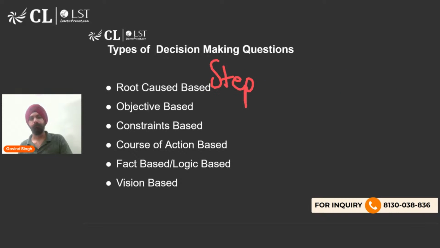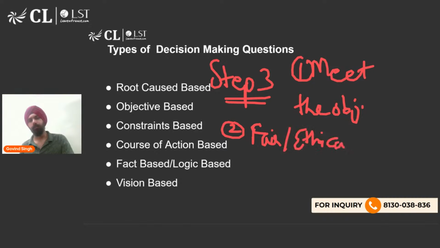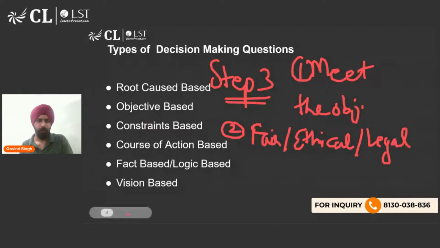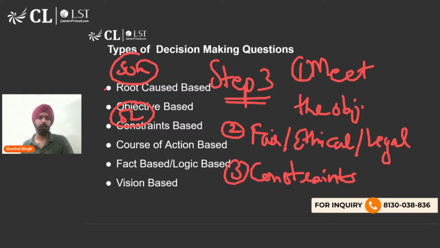Step 3. Picking a choice, making a decision. Firstly, it should meet the objective, of course, because that's what we are doing. Then it should be fair, it should be ethical, it should be legal. And write this in a single point: fair, ethical, legal. Make sure that your decision satisfies these criteria. Then of course keeping your constraints in mind. ऐसा ना हो कि भाई मान लो किसी ad campaign को चलाना है, उस ad campaign का budget है let's say 50,000 rupees और आपने ad campaign चला दिया 5 lakh rupees का बिना boss से पूछे, तो आपकी तो गई नौकरी फिर. तो you have to keep the constraints in mind while making a decision, right?